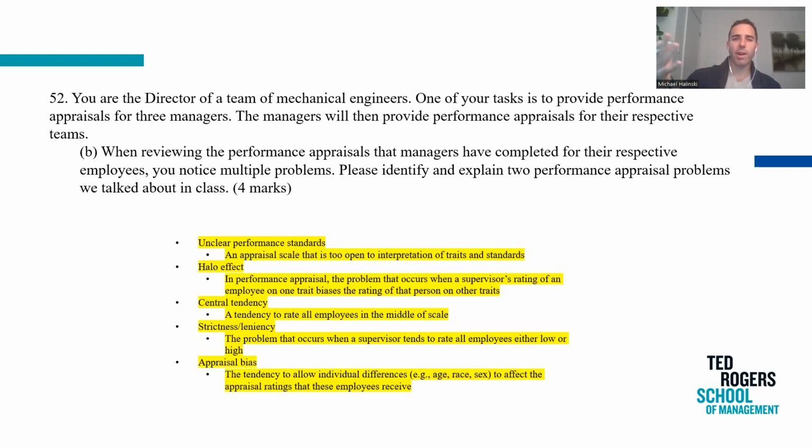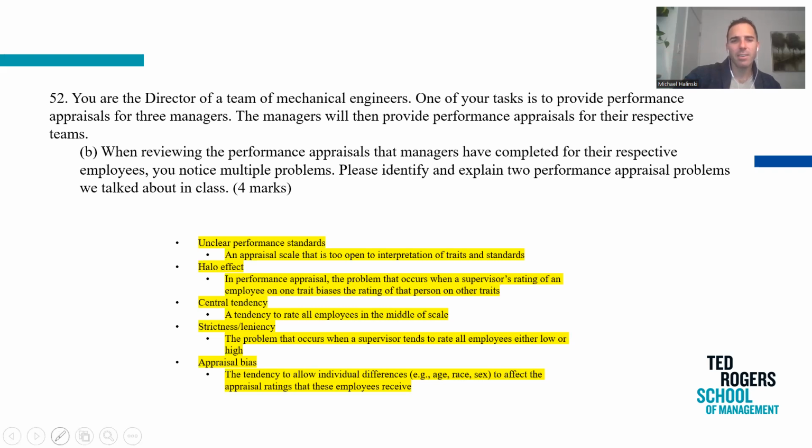So you, as the director, are looking at how managers have evaluated their employees. And if the manager evaluates everybody a 3 out of 5, right? That's referred to as a central tendency. And it's just saying that, as a junior manager, you're more likely to group everybody into the same because you're so junior, you're not able to recognize variance in terms of performance, right?